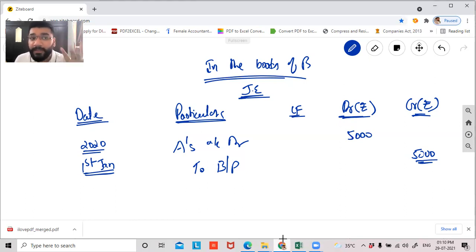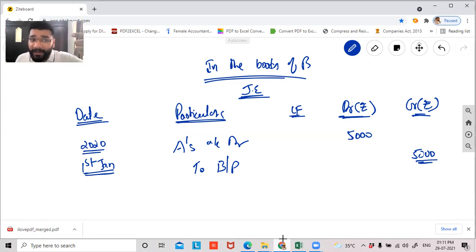If you remember, guys, in the normal case also, when the goods have been sold by A to B, the first entry is purchase to A. Then we reverse A to bills payable. That is the entry. No difference. In the normal case, what happens? Purchase to creditor, purchase to A.